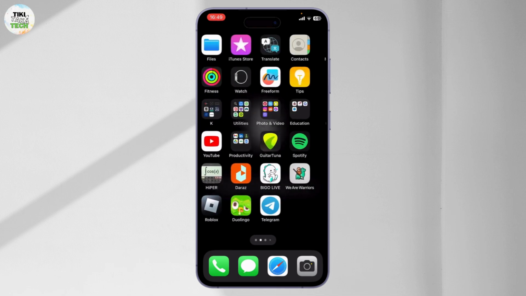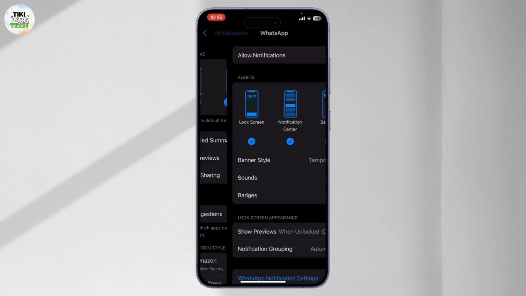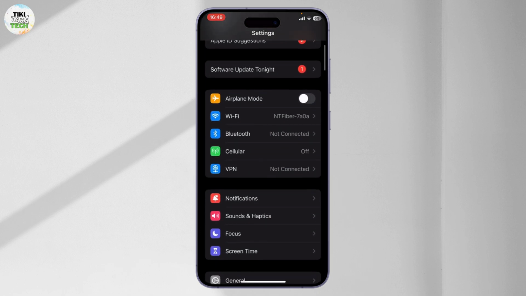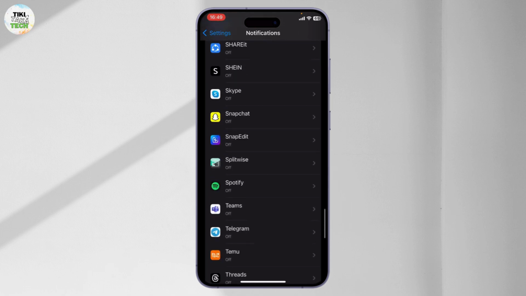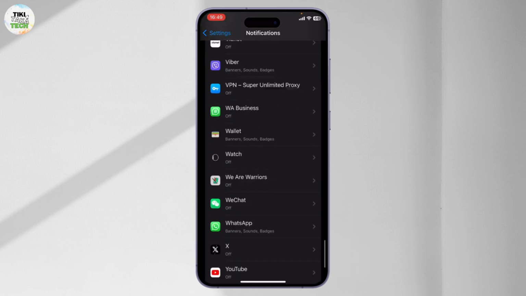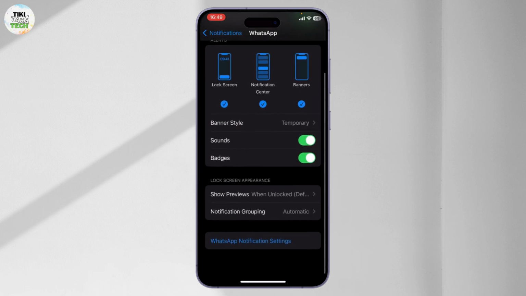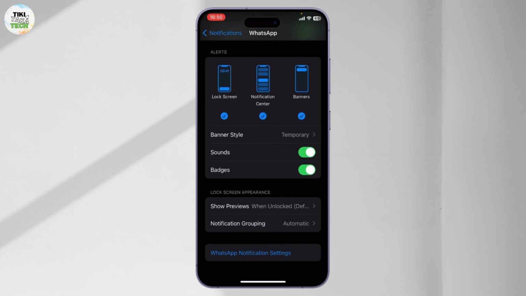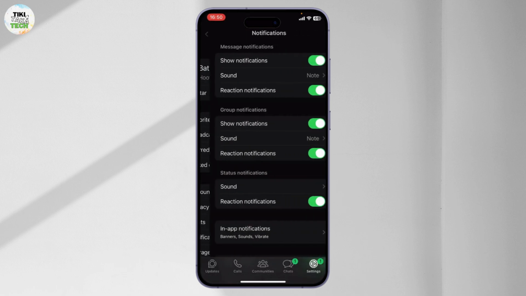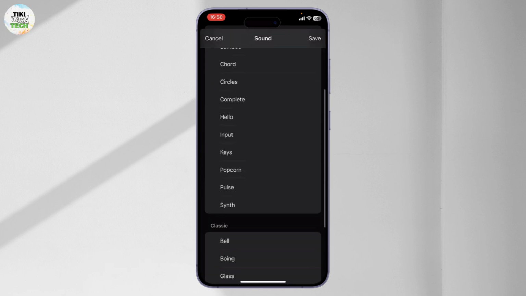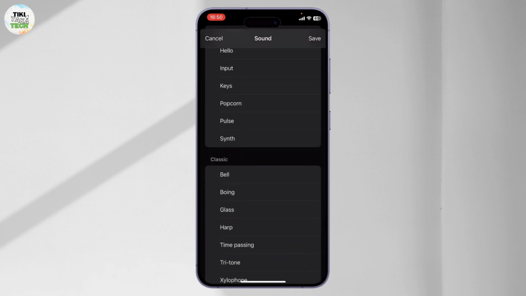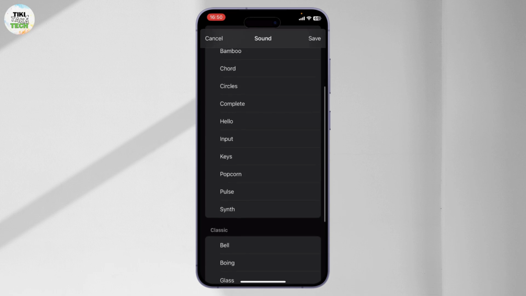First, you can try and go to your settings, and from settings you can just go to the notification and search for WhatsApp. But there is a catch. Just search for WhatsApp, scroll down till you find WhatsApp, and right here you won't find a sounds button right there, but you can directly go to WhatsApp's notification settings. And after you go there, you will see the message notification sound right here, and from here you can just choose the ringtone that you want.